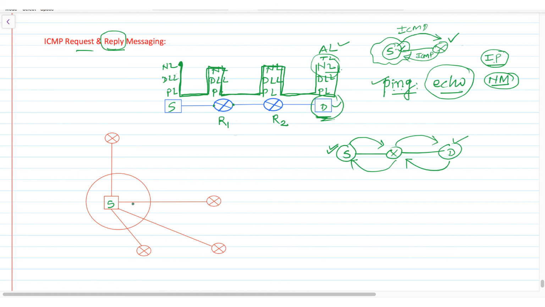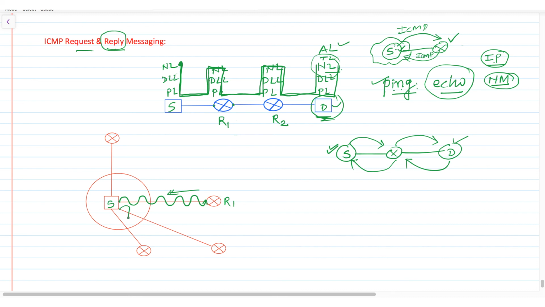In order to identify the default router, this source is going to send a request which is called router solicitation. In router solicitation, this source is going to ask who is my default router. In that case, this router R1 is going to reply, okay, you can use me as your default router.